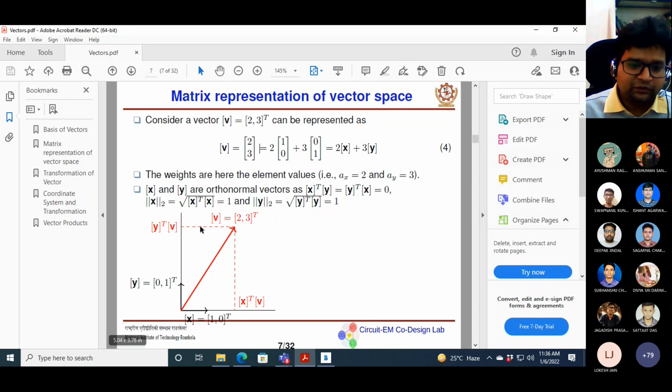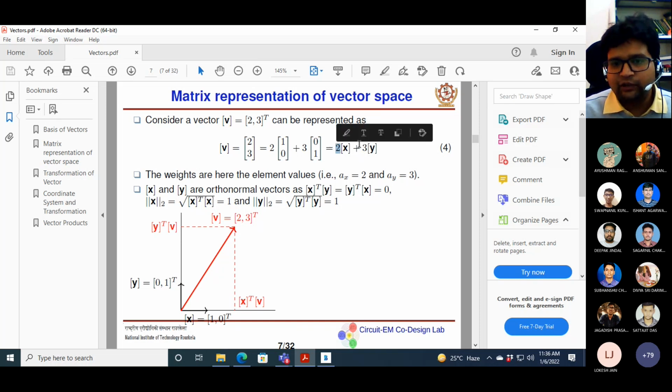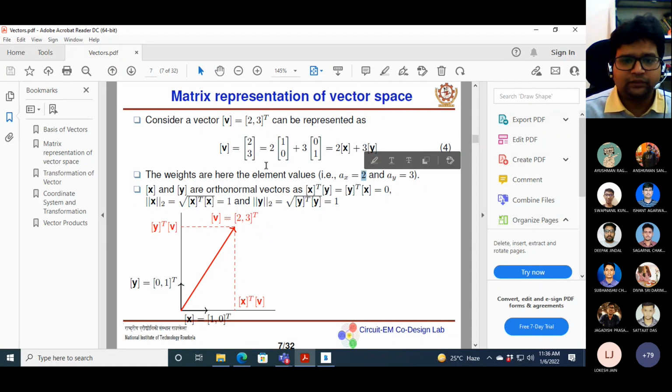In this coordinate system, (1, 0) represents x and (0, 1) represents y. You have magnitude 2 in the direction x and magnitude 3 in the direction y. So the 2 and 3 are basically the weights of the vector in the directions x and y respectively.